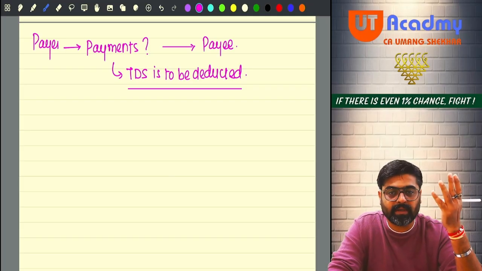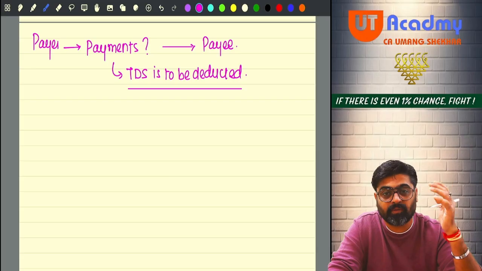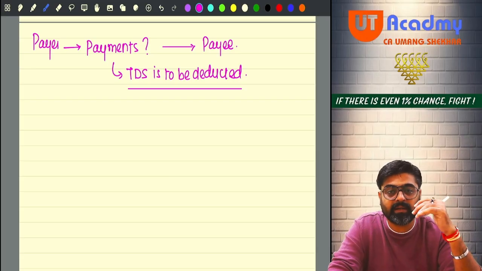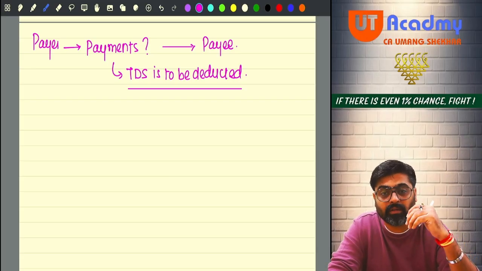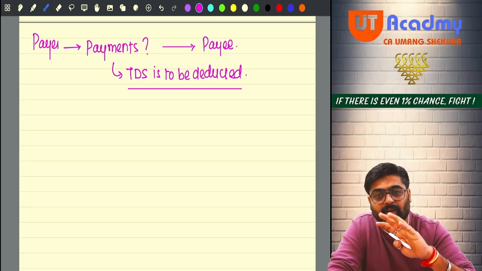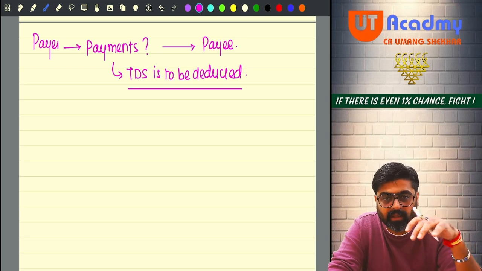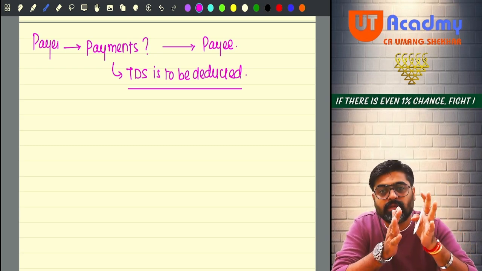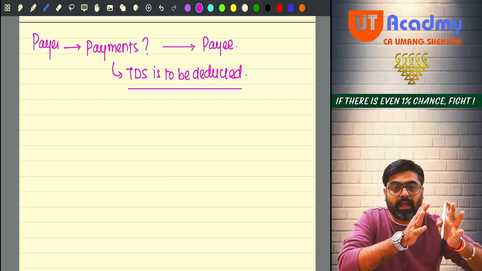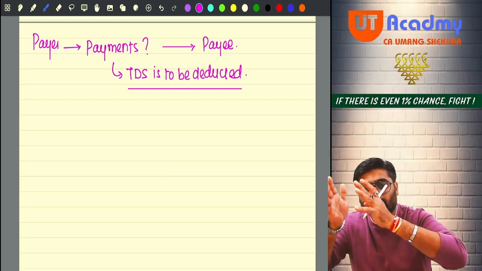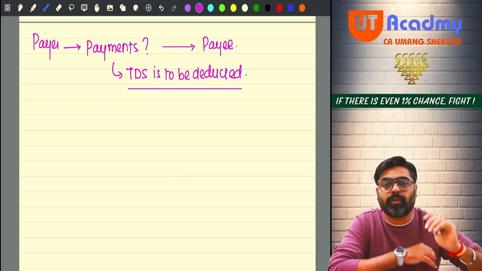In the PGBP chapter, we were a businessman or a professional. In the capital gain chapter, we were the transferor of a capital asset. In the IFOS chapter, we could become whatever we wanted. But this chapter is made from the point of view of a payer making the payment. So all the provisions which we are going to discuss are applicable on the payer. Payer has to fulfill these provisions.